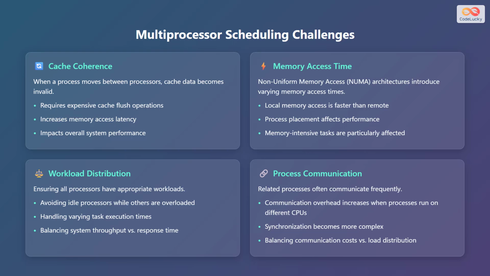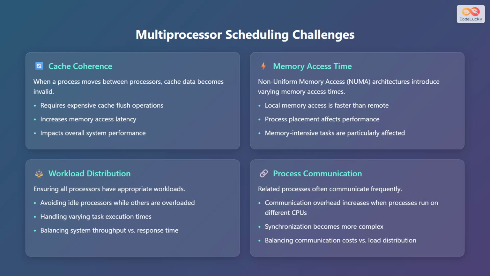Scheduling in multiprocessor systems comes with its own set of challenges. Firstly, there's the issue of cache coherence. When a process moves between processors, the cache data associated with that process becomes invalid, requiring expensive cache flush operations, increasing memory access latency, and impacting overall system performance. Secondly, non-uniform memory access, also known as NUMA, architectures introduce varying memory access times. Local memory access is faster than remote access. Therefore, the placement of processes in memory affects performance, particularly for memory-intensive tasks.